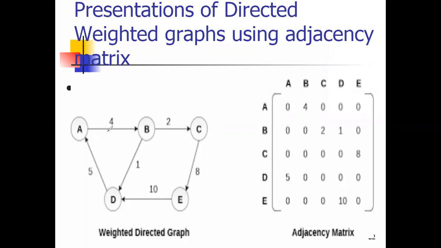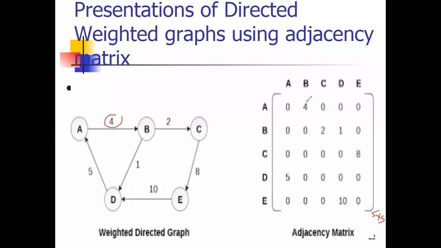Again, we have to represent the total number of vertices given in the weighted directed graph. That is 5. So what will be made? A 5 by 5 matrix. And again, we are going to check A to B, whether any edge is present. Yes, the edge A to B is present, and direction is given from A to B, the weight given is 4.